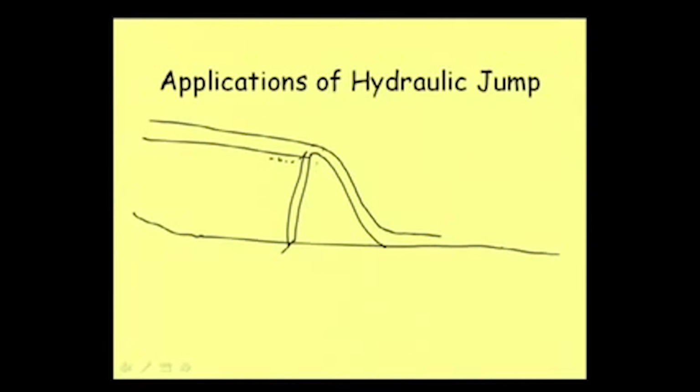Depending on the height of the dam, the water will be released from a very high depth. When it comes from a higher depth, it gains a lot of energy and moves with very high energy in this part. As it moves at high speed, the depth here will be very low, and it will possess a lot of energy.